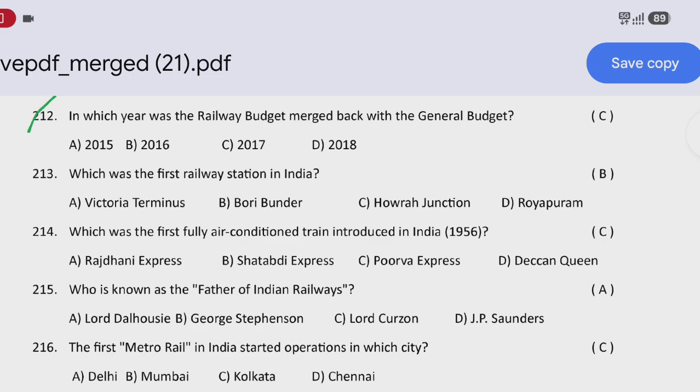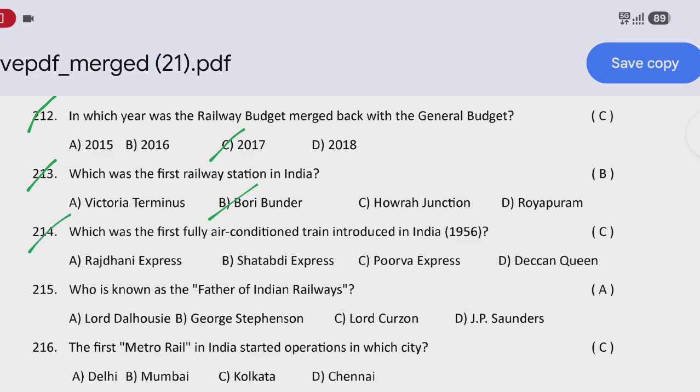Next question: in which year was the railway budget merged back with the general budget? That is option C, 2017. Next question: which was the first railway station in India? That is option B, Boribandar.